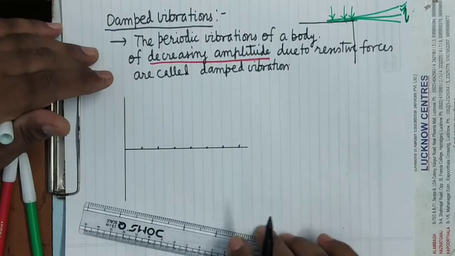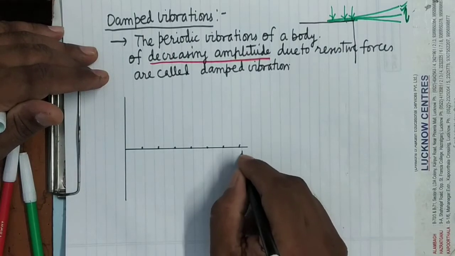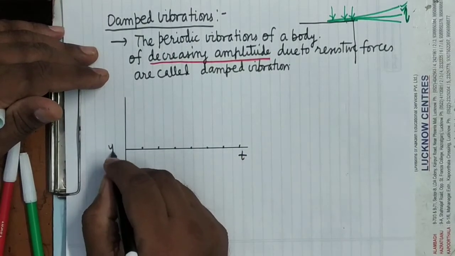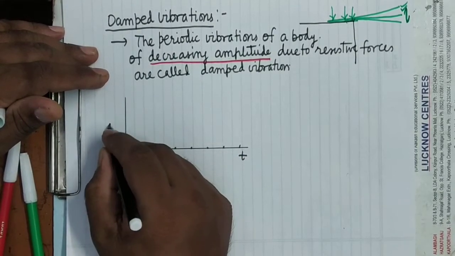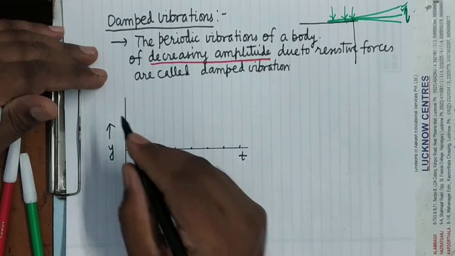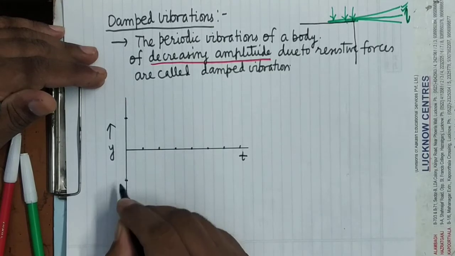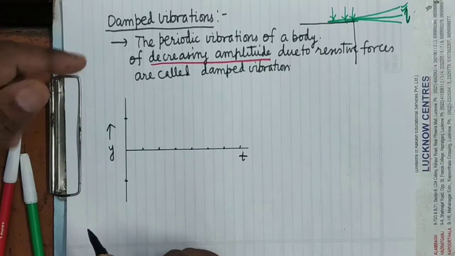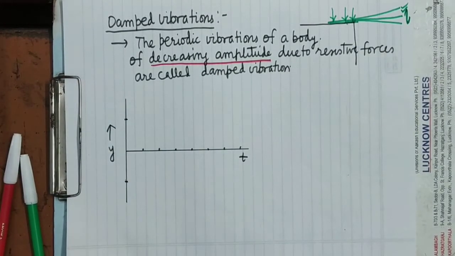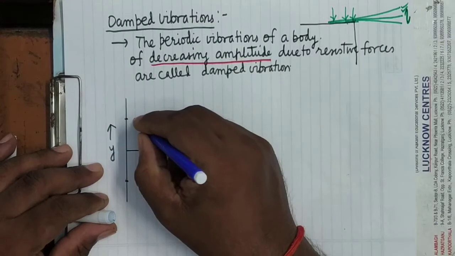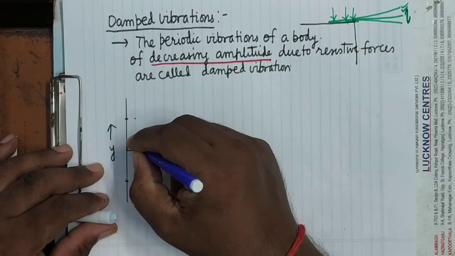A displacement-time graph shows the displacement of the vibrating body at different times. Is it clear? At different times it will have the same displacement, as the body is executing vibrations of constant amplitude.